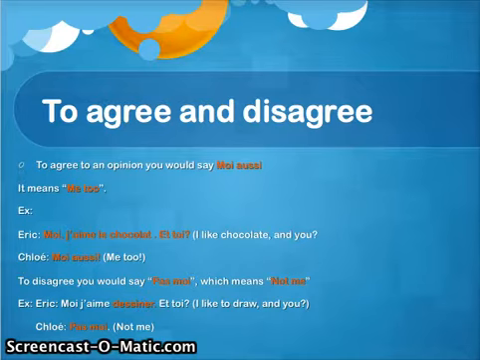Okay? So to express agreement with a statement, you would say, moi aussi, which means me too. If you disagree, you would say, pas moi. Okay? Make sure that you have all of your notes together before moving on to the next slide.